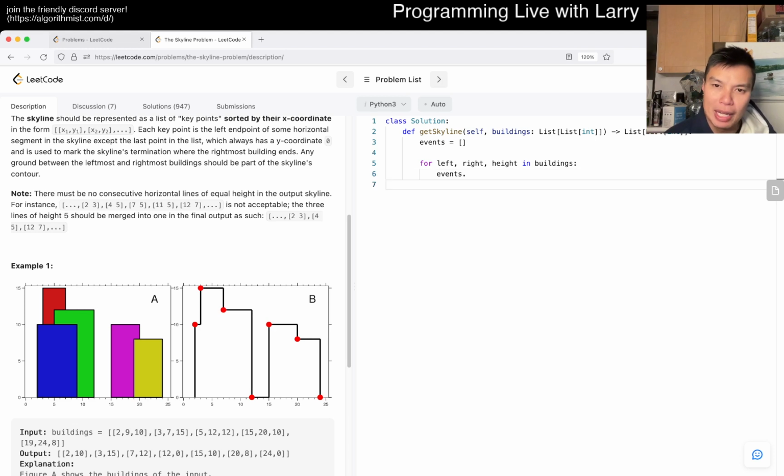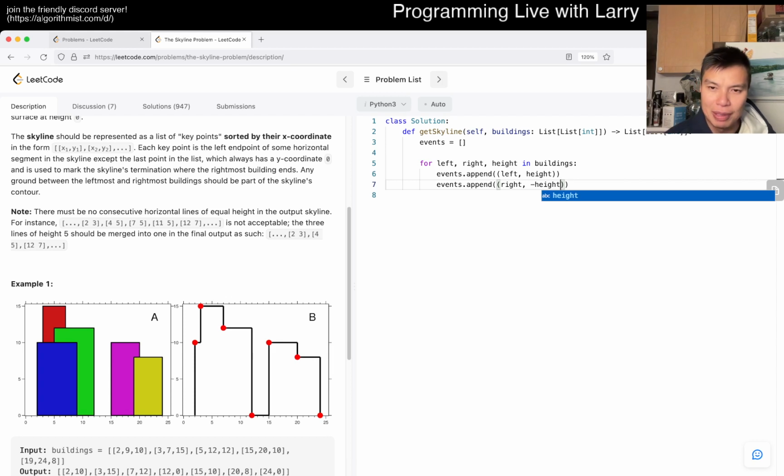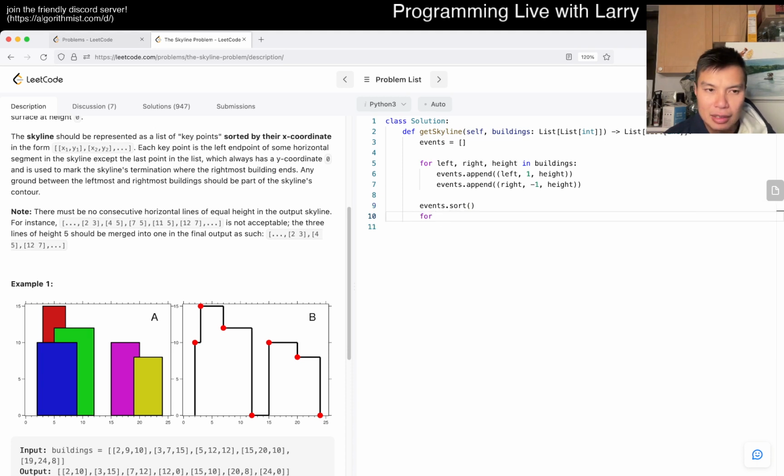We append the x-axis, which is one thing, and then the height is the other, right? Maybe at the right edge we do negative height, or maybe you could also use a flag, like 1 and then -1 with the height. This is to add or remove, and now we sort so that it goes from left to right.